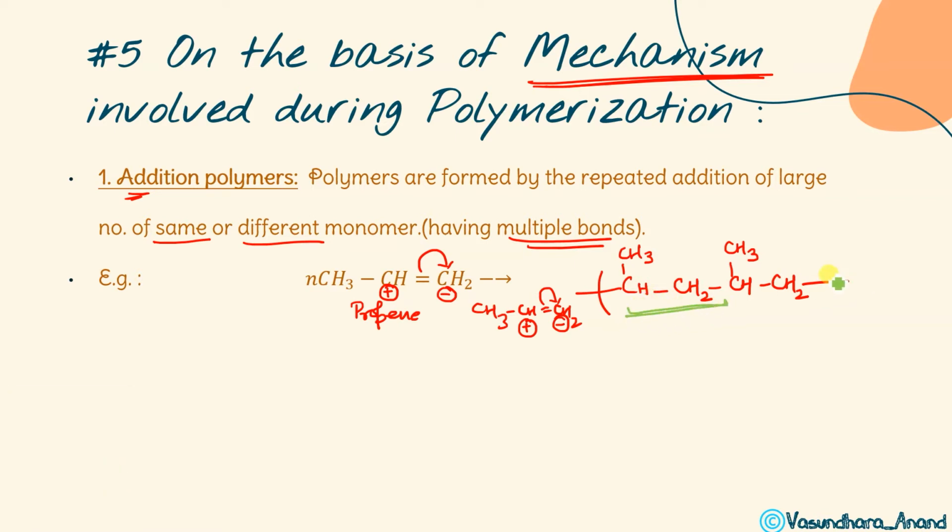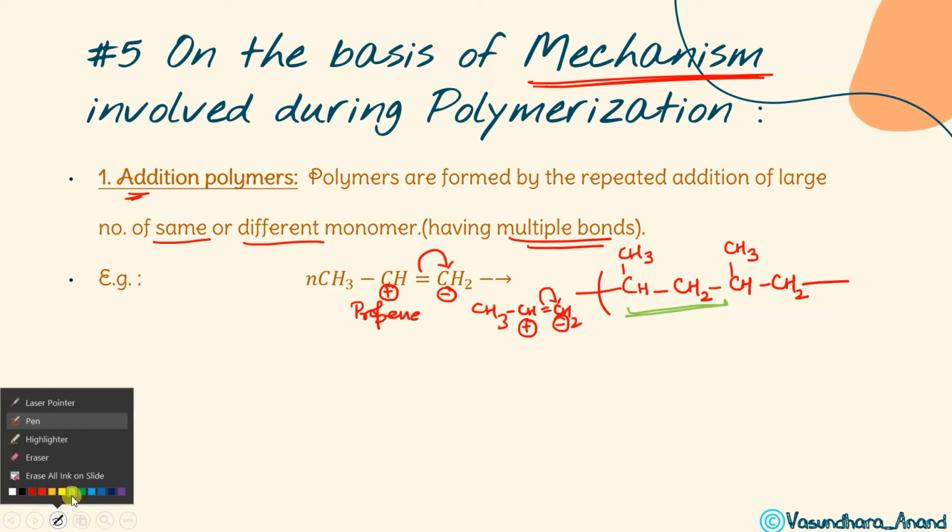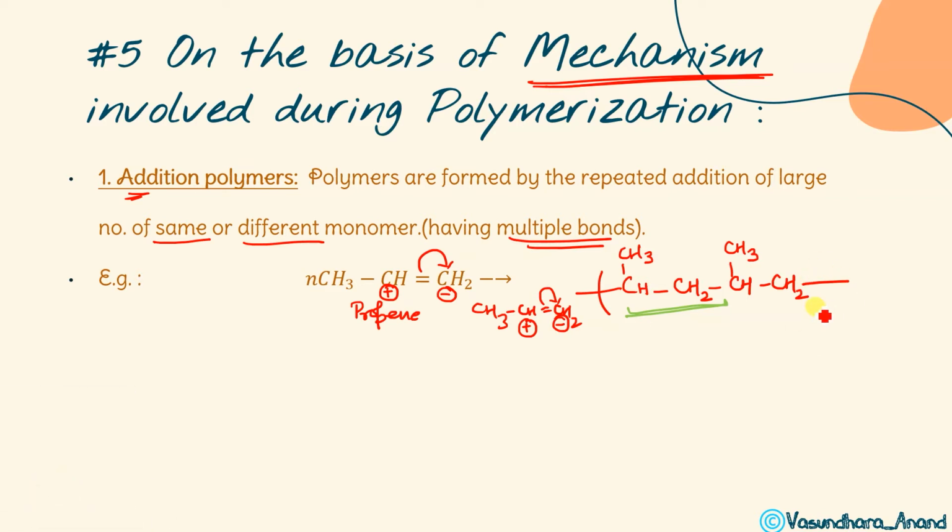Instead of writing this, I can write CH, CH3, CH2, and then make an extended bond so that it continues, with n over here. This was propene, so this will be called polypropene. I hope it is clear.